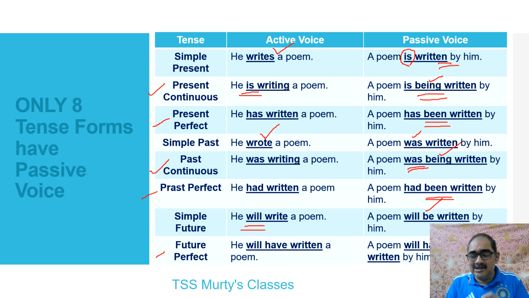And last but not the least, one point. In certain examinations, there is a chance that they give the sentence and then say, begin with this, or end with this, or use this form of the word, or whatever it is. What exactly is that? Suppose he writes a poem. That's a given sentence. And then they say, begin with a poem. What exactly am I doing? I'm passivizing it. Or end with by him. What exactly am I doing? Passivizing it. Same is the case with all the sentences.